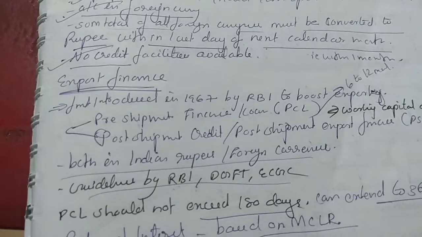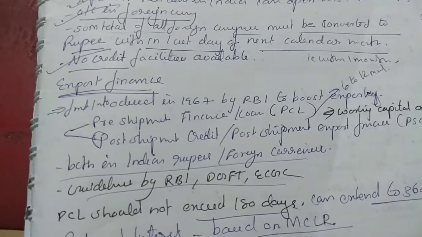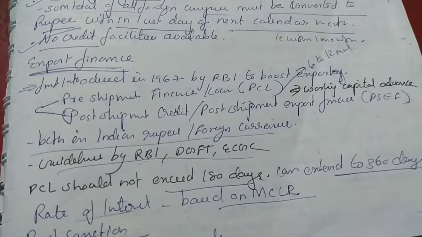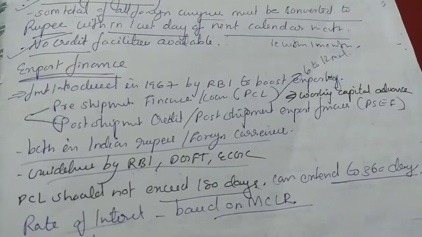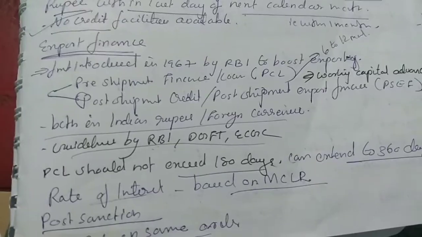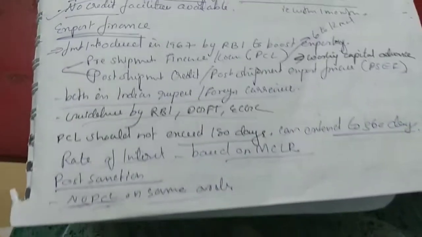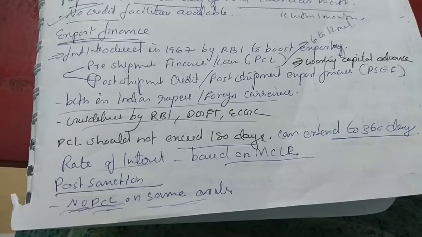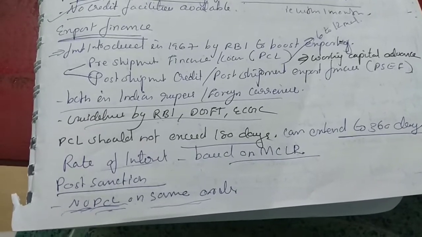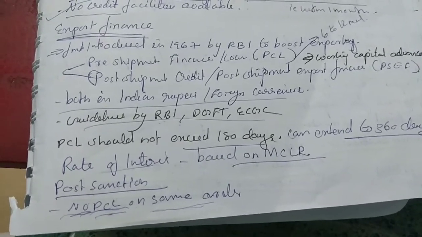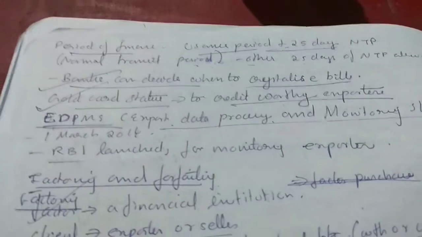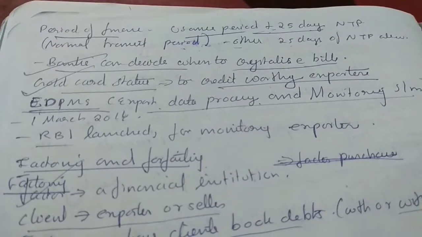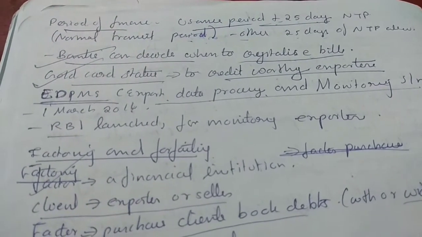This export finance is given under guidelines by RBI, DGFT and ECGC. PCL should not exceed 180 days and can be extended to 360 days. Rate of interest is based on MCLR. Post sanction, no PCL on the same order is given. Period of finance is usance period plus 25 days of NTP, normal transit period, plus another 25 days of NTP.